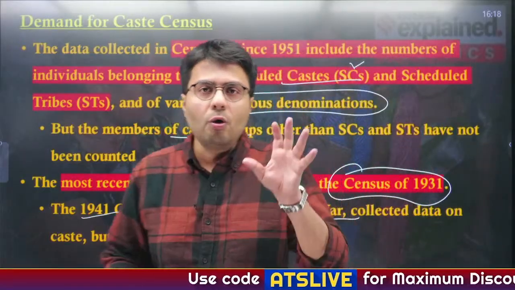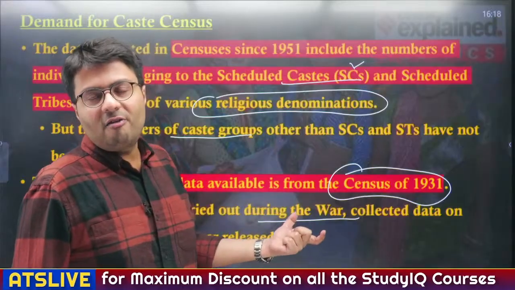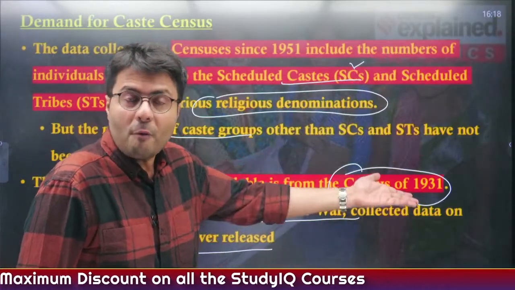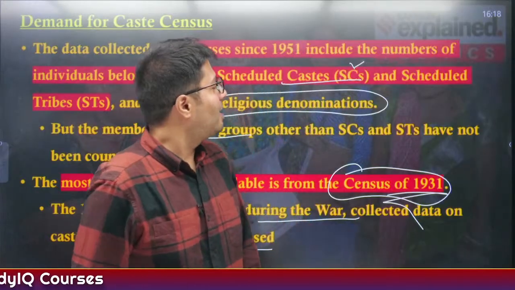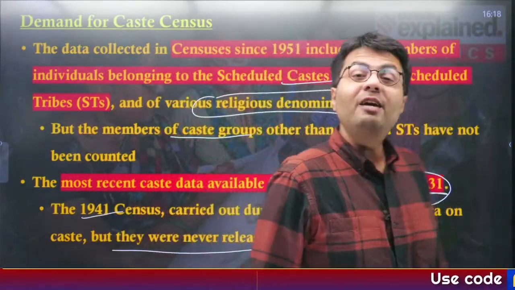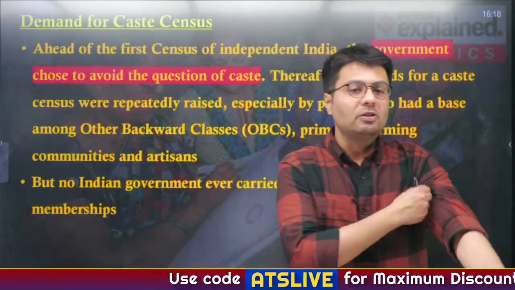So currently, the most recent and exact data that the government has about the caste of its own population is based on almost 94 years old data. Understand? So this is why we need to conduct a caste census.